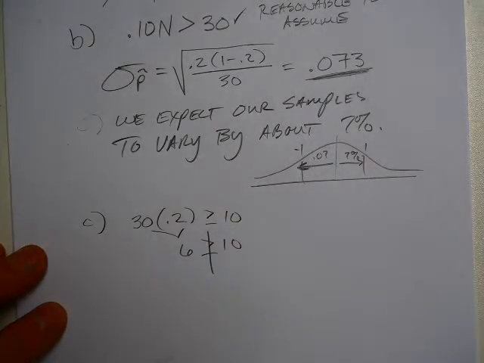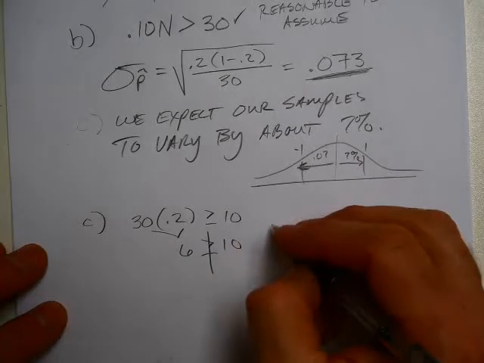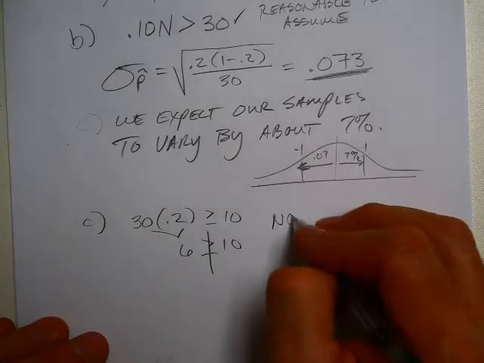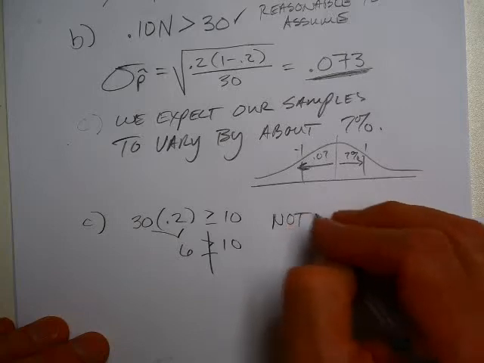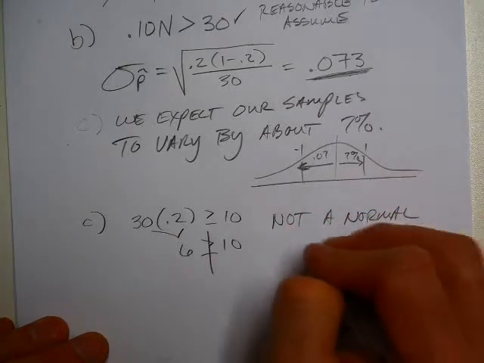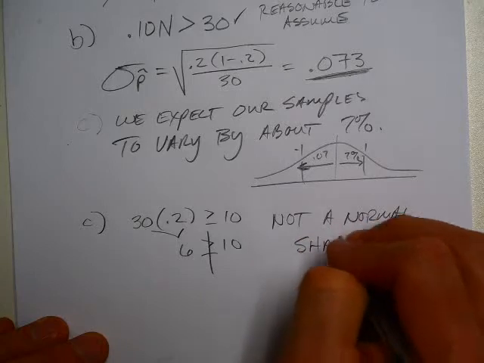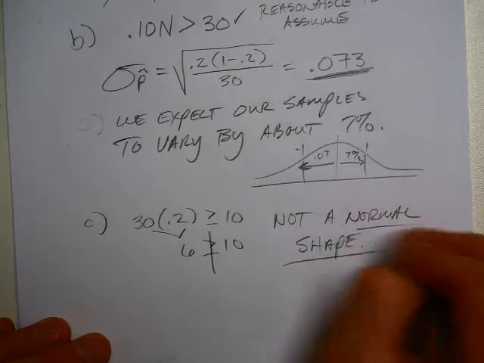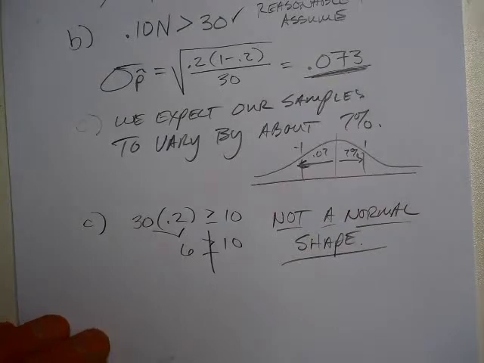So our large counts condition fails. This is not a normal shape. I don't even have to do the other one. I don't know what it is, but it's not normal. Or we can't say that it's normal based on the numbers alone.